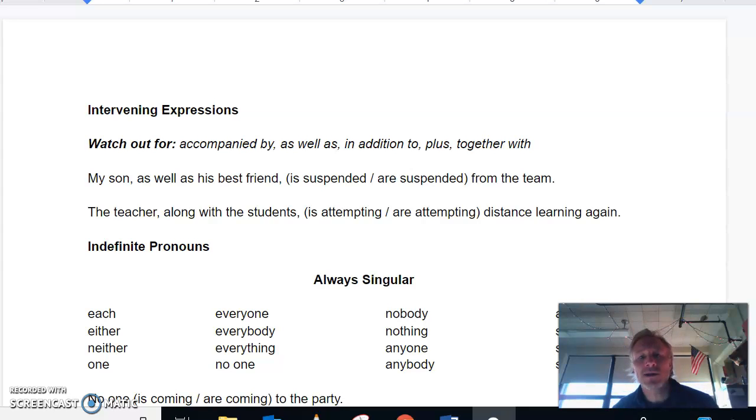All right, we're down to our last subject-verb agreement concepts. We have two more to go, intervening expressions and indefinite pronouns. I think you'll find the first one to be the easiest of the lot. So to intervene means to come between something.